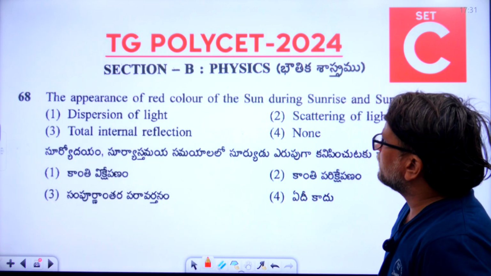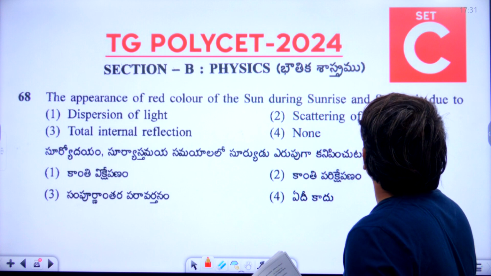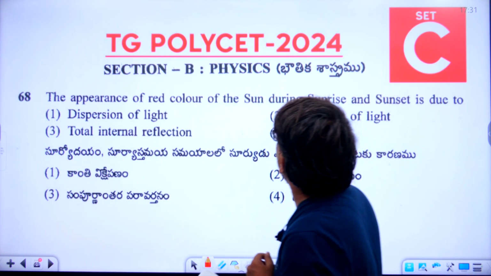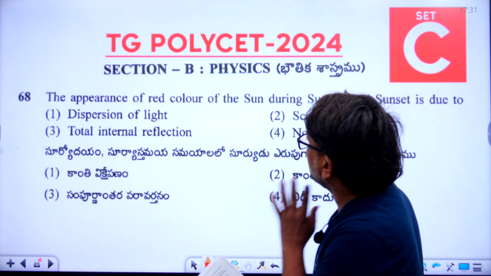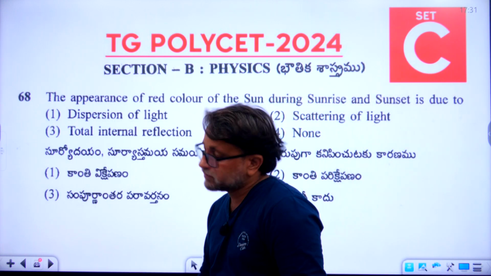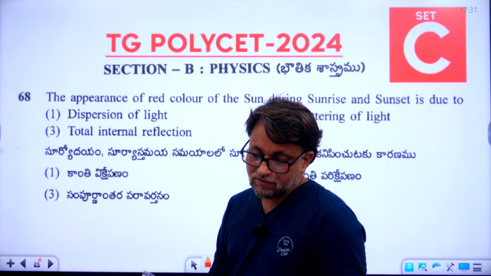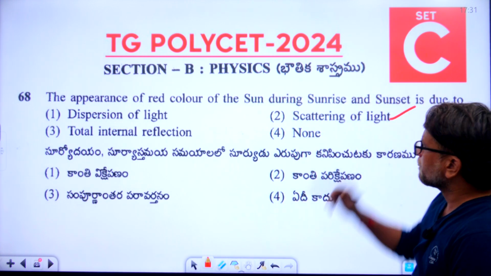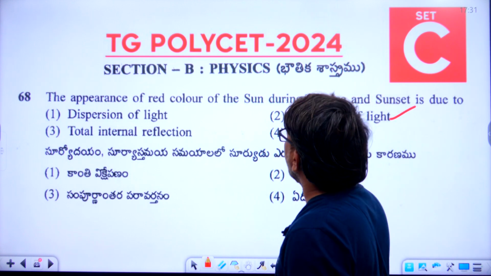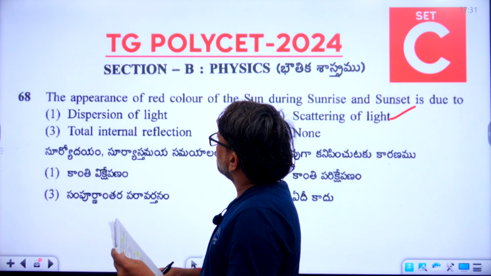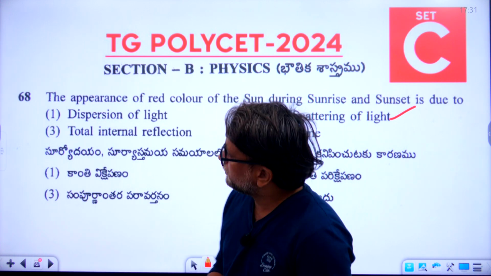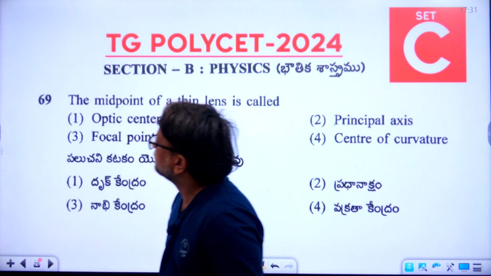Now let's go to the 68th question. The appearance of red color of the sun during sunrise and sunset is due to dash. Why it is appearing red color during sunset and sunrise? So what is the right answer? The right answer is scattering of light. So second option is the right answer. Because of scattering of light, the sun looks red color during sunrise and sunset. Okay, very nice. So let's go to the 69th question.